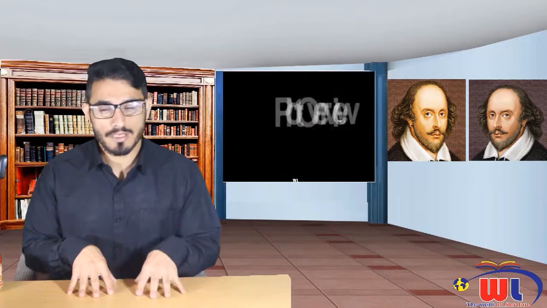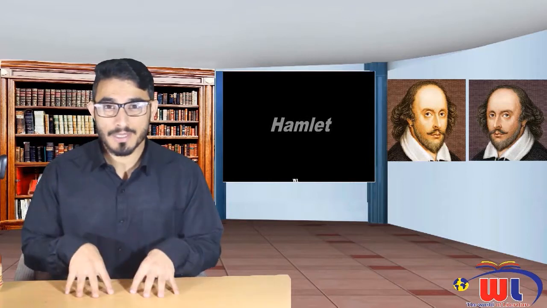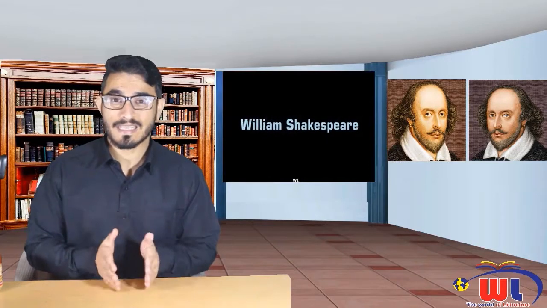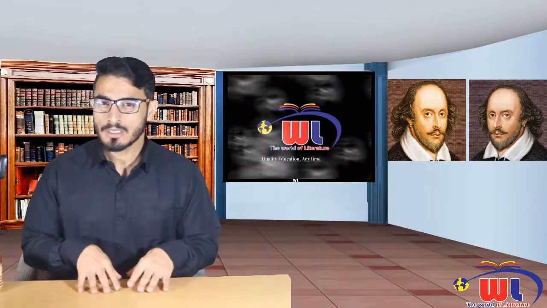Now Queen Gertrude asks Hamlet why he is behaving in such strange manners, and that his behavior has caused a great amount of suffering, pain and grief to his uncle, or now turned father, King Claudius. And Hamlet tries to explain to her that his action is far less in sin, in trouble, in badness as compared to what they have done. But the Queen in the beginning fails to understand what Hamlet is talking about.